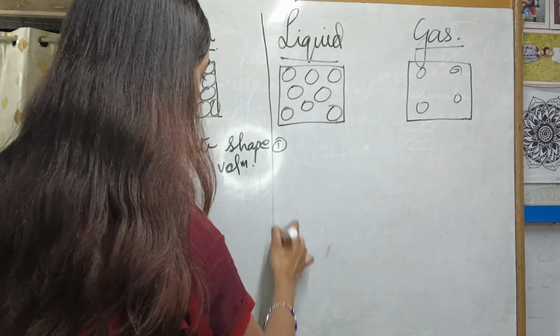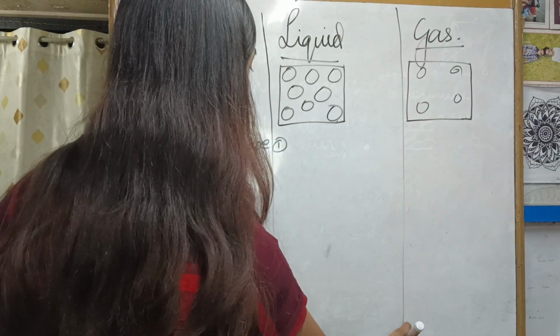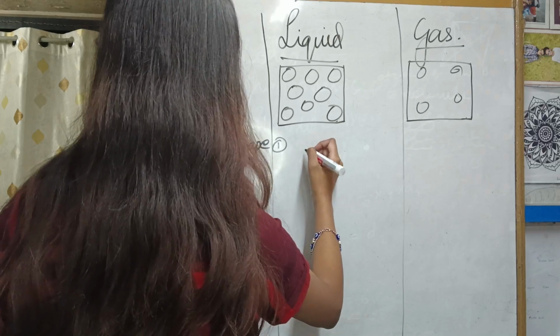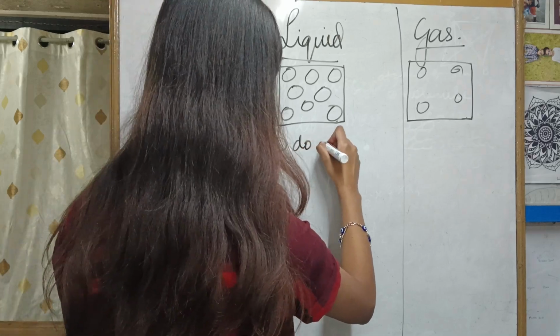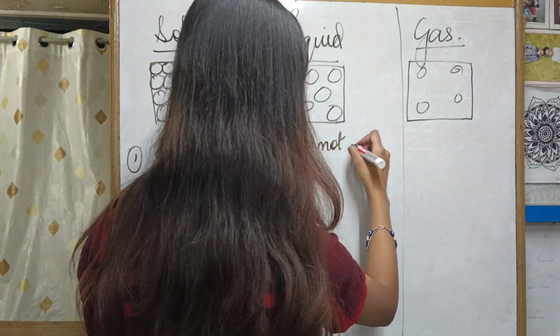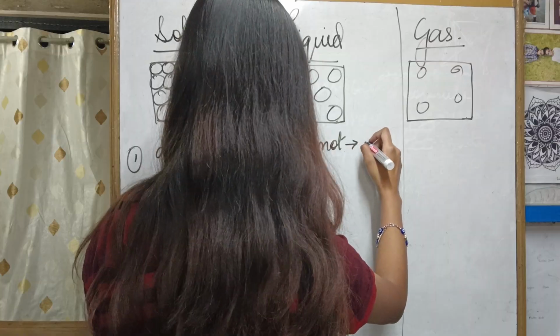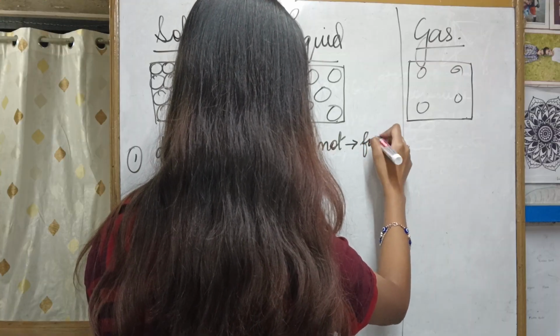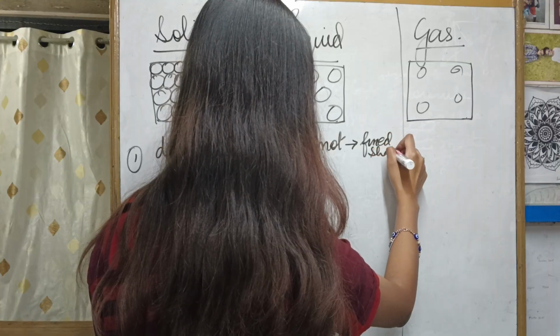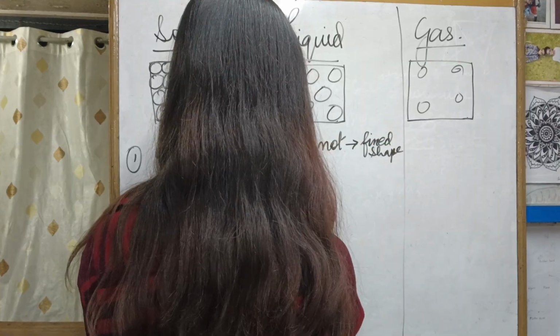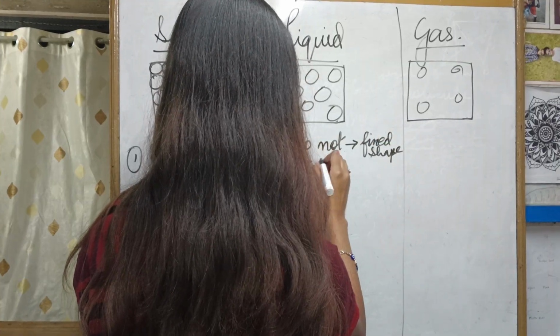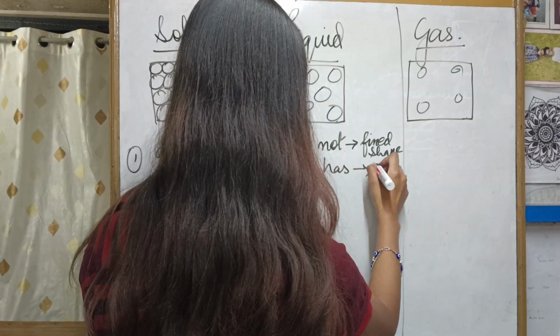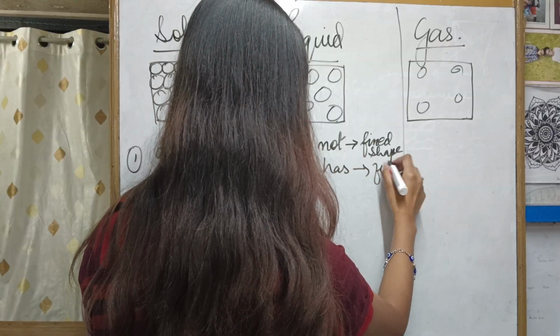Liquid, when it comes to liquid, does not have a fixed shape but has a fixed volume.